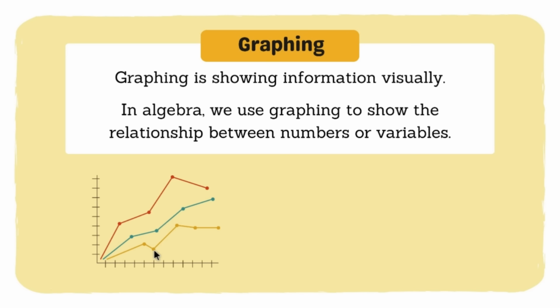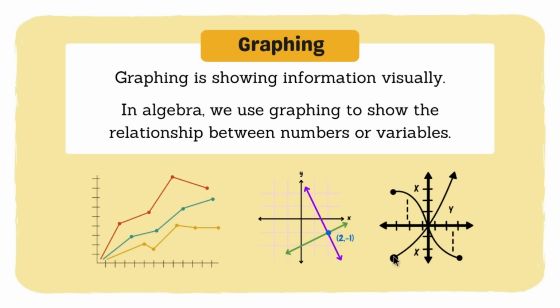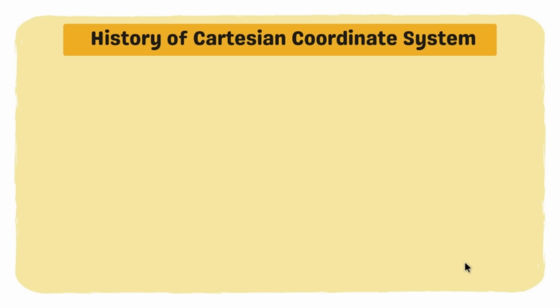This is a visual representation of data. In your future mathematics lessons, you will learn about systems of linear equations and even functions in higher mathematics. So sa lahat ng mga ito, nagsisimula yan dito sa ating lesson today, which is about Cartesian Coordinate System.